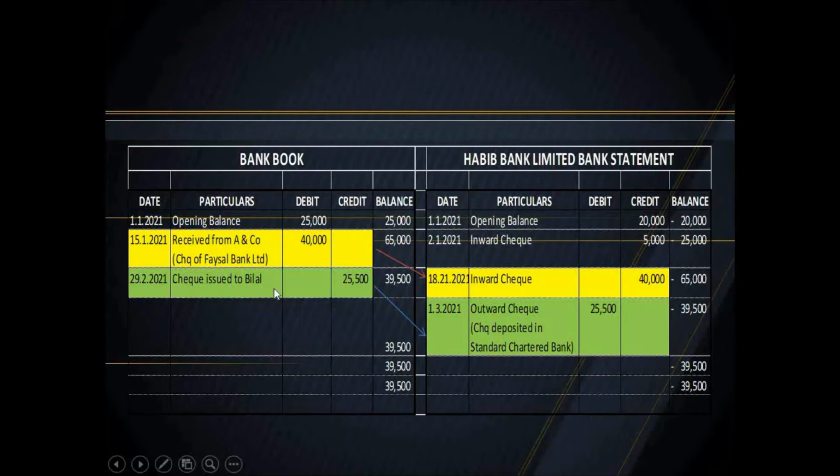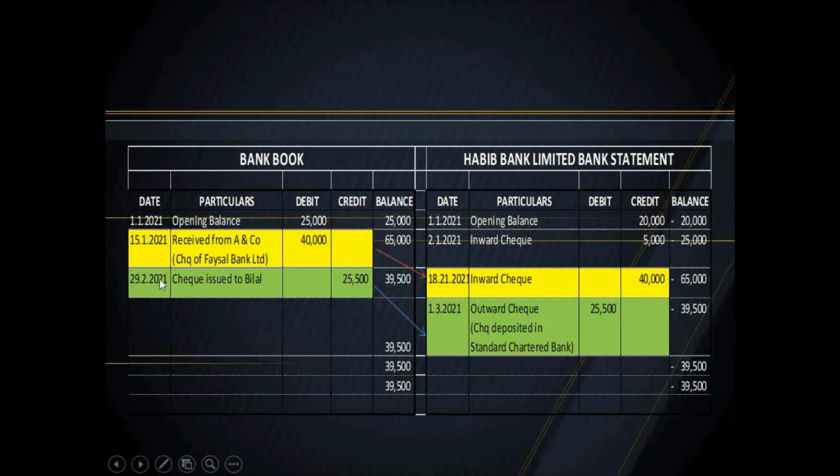Similarly, the company issued a check to Mr. Bilal on 29th February 2021 and the balance became 39,500. The check was cleared on 1st March 2021 and the balance on 1st March 2021 was 39,500.